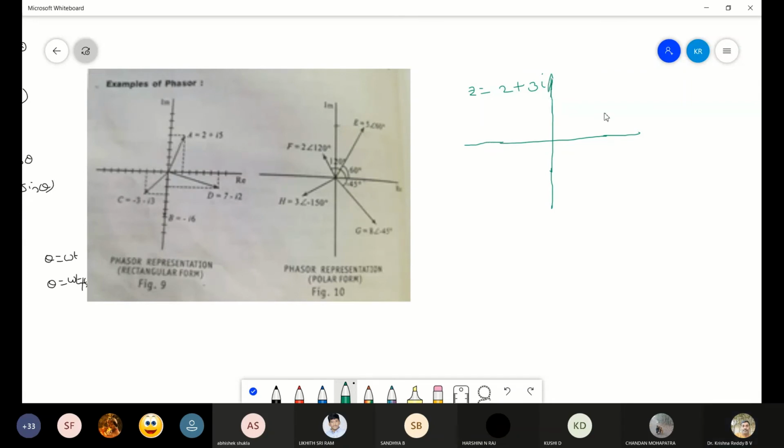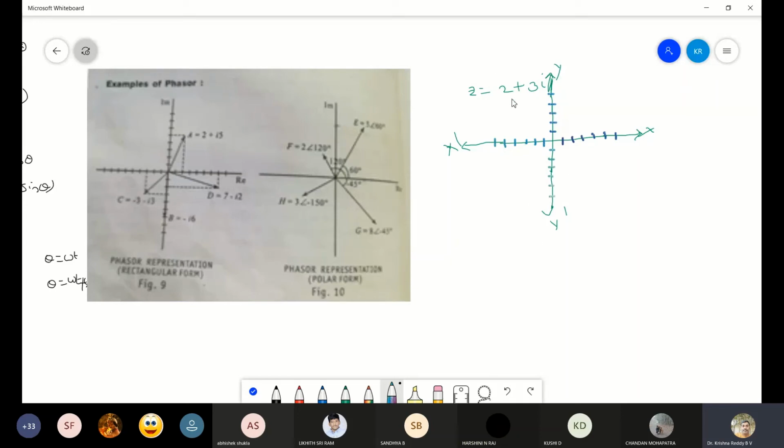So look here. This is the X axis and this is Y, X dash, and this is Y dash. Now I will take the values of these things. So look here. This is 1, 2, 3, 4, 5, 6. So here also 1, 2, 3, 4, 5. So here I will take 1, 2, 3, 4, 5, 6. So here also I will be taking 1, 2, 3, 4, 5, and 6.